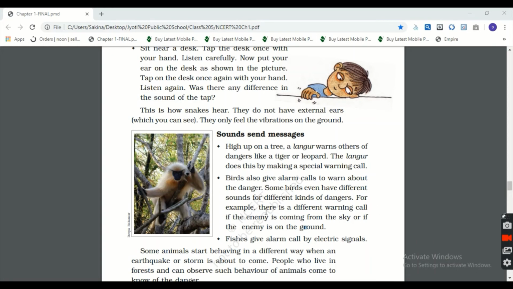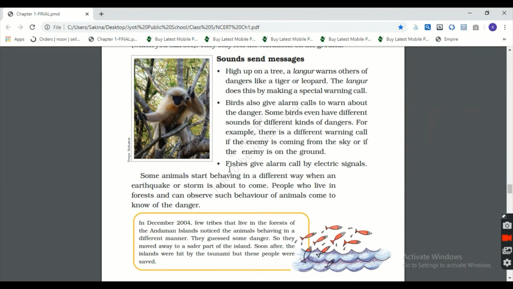For example, there is a different warning call if the enemy is coming from the sky or if the enemy is on the ground. They are using different types of voices. Okay. Now the fish. Fish give alarm calls by electric signals.